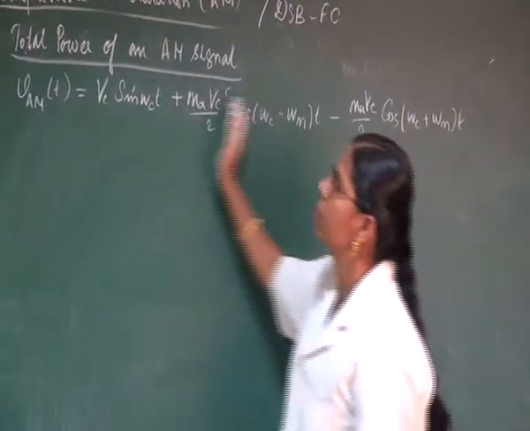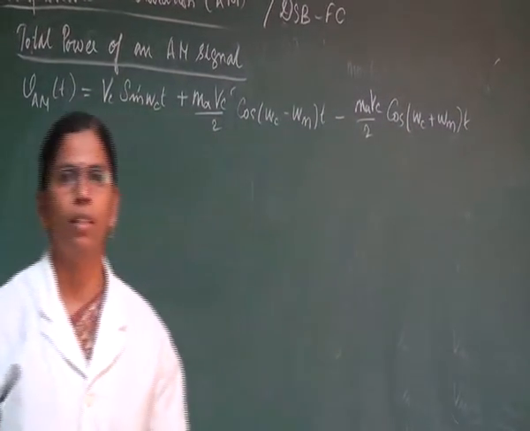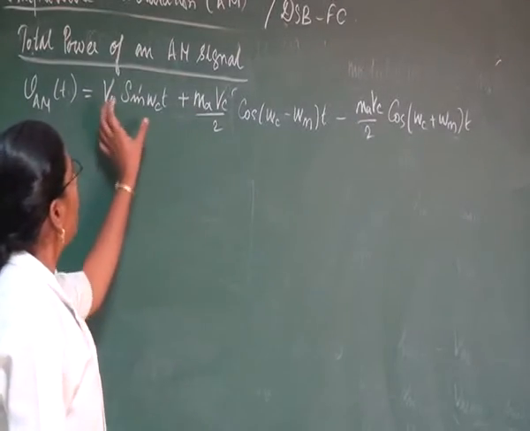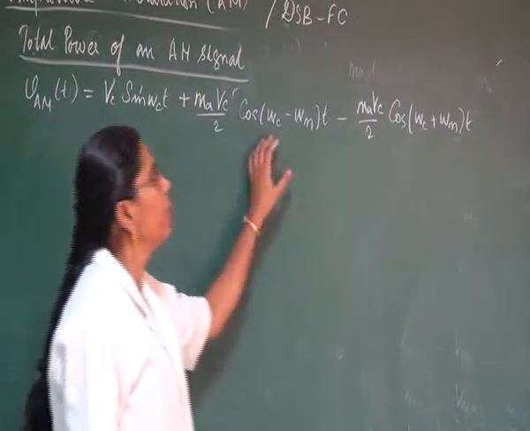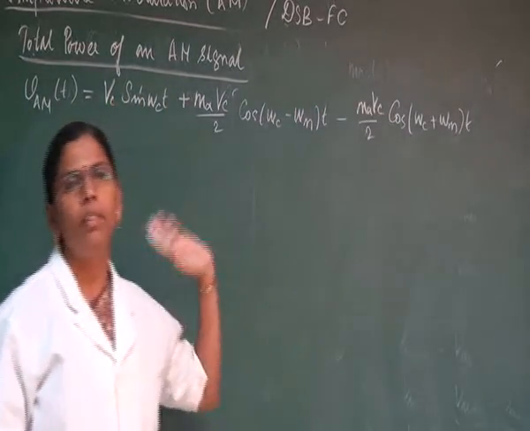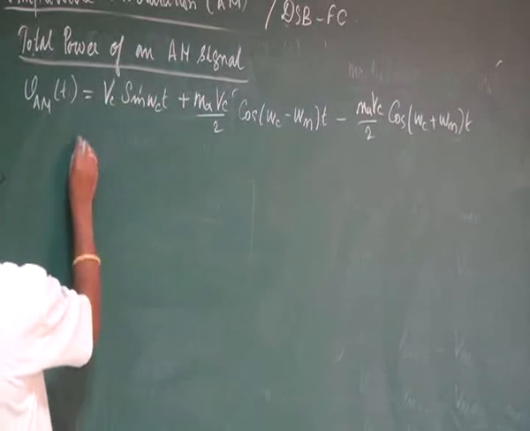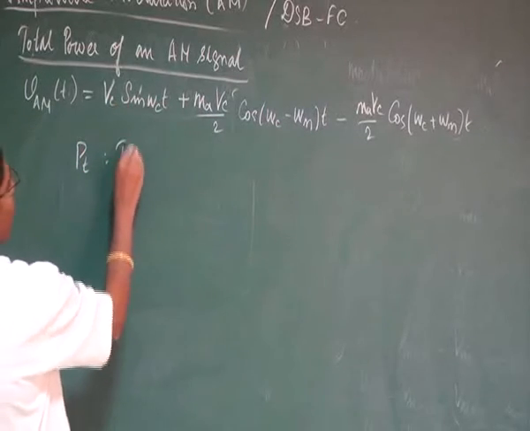This is the basic equation for an AM signal. The first term is the carrier, the second term the lower sideband, and the third term the upper sideband.